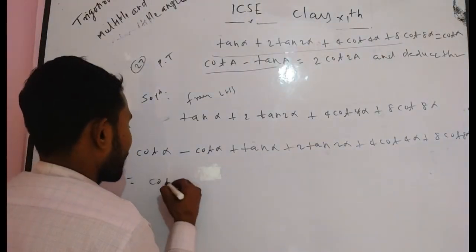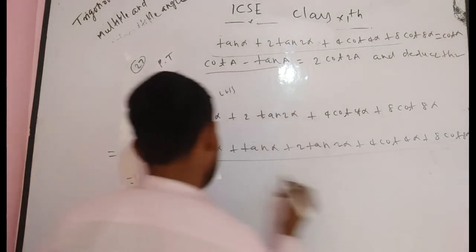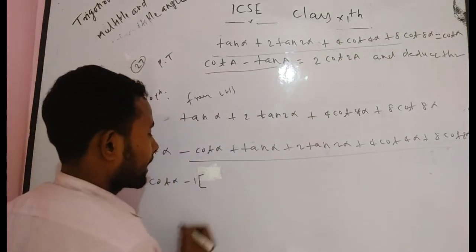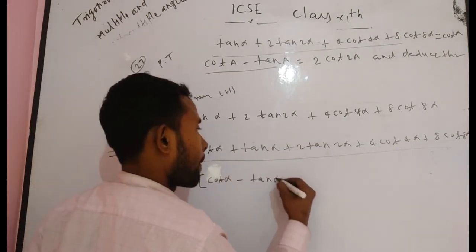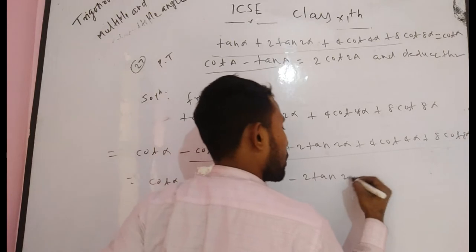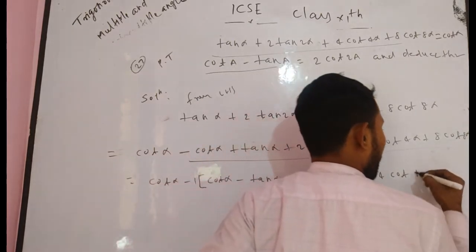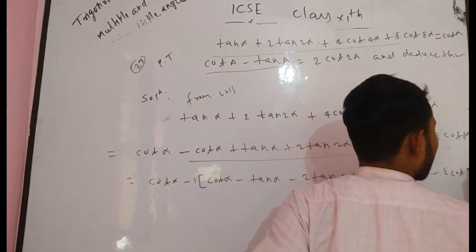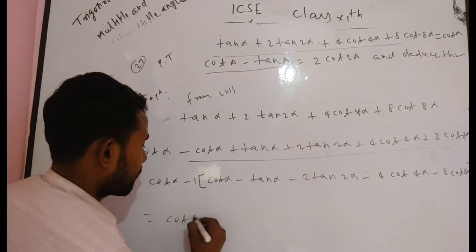Now if you take minus 1 common from this expression, you get cot alpha minus tan alpha minus 2 tan 2 alpha minus 4 cot 4 alpha minus 8 cot 8 alpha. Now it becomes very easy for you.